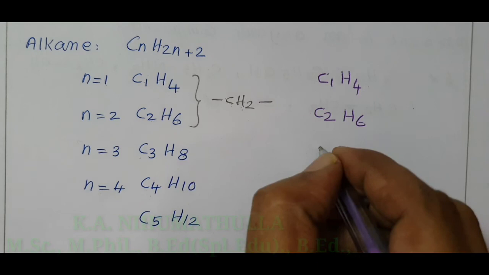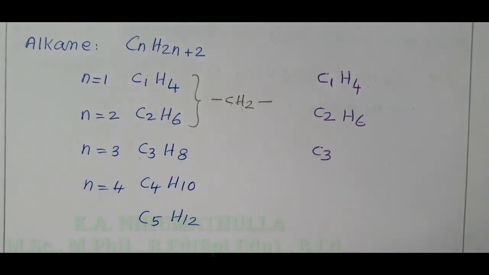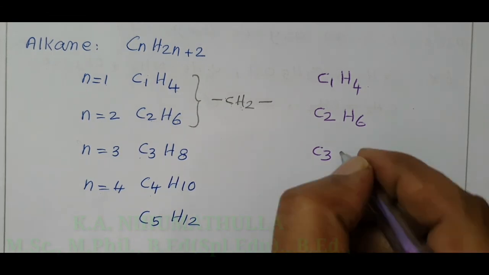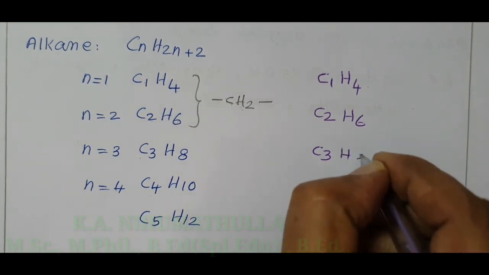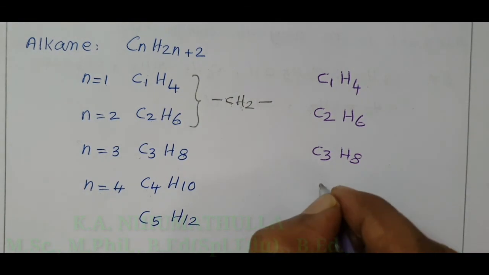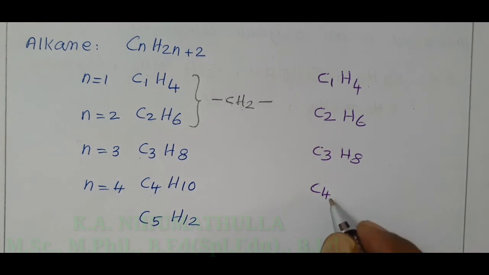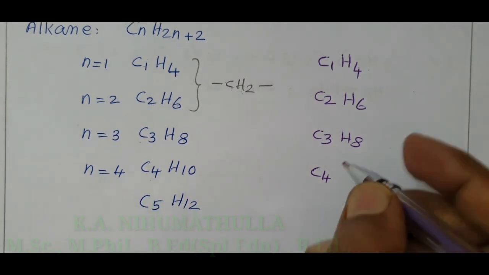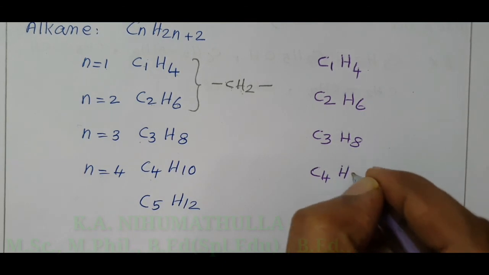C2H6. If the number of carbon atoms is 3, C3, add 1 to this number, 3 plus 1 equal to 4. Double the answer, 4 plus 4 equal to 8. C4: the number of carbon atoms is 4. Add 1 to this number, 4 plus 1 equal to 5, 5 plus 5 equal to 10.